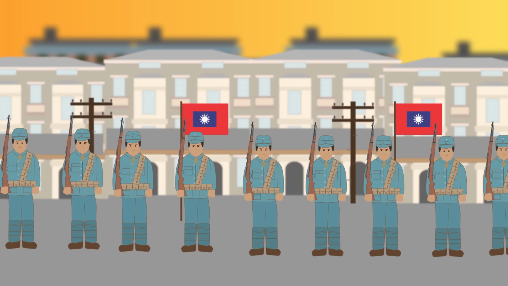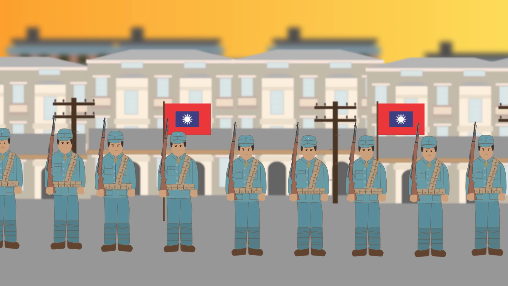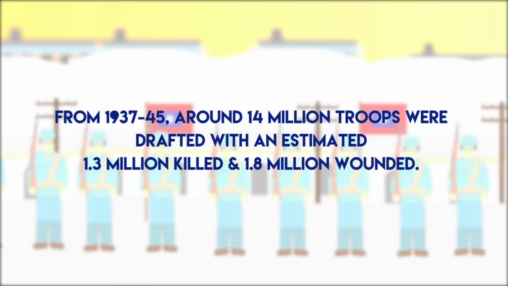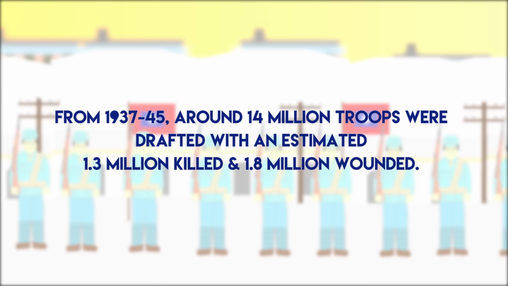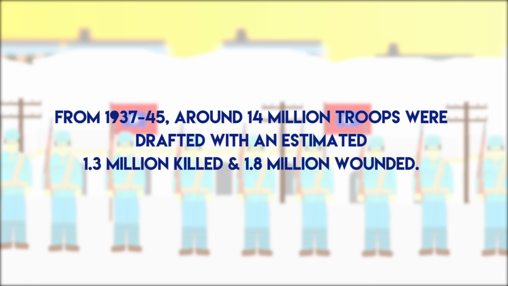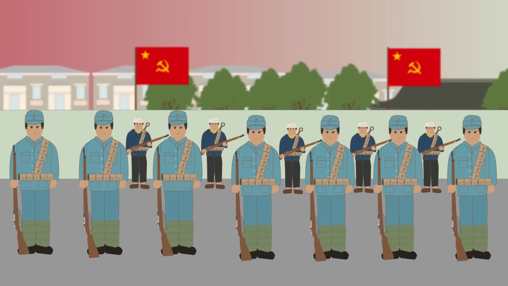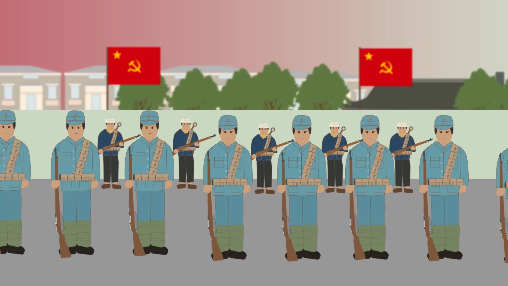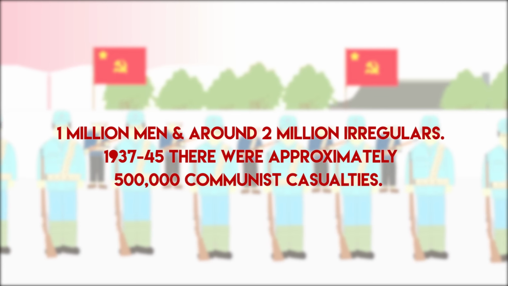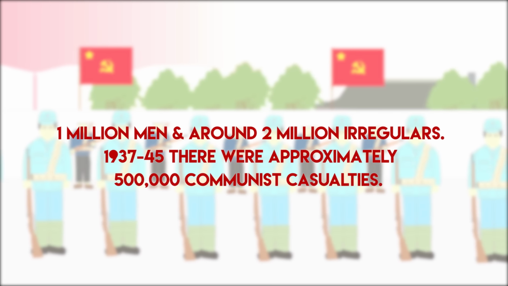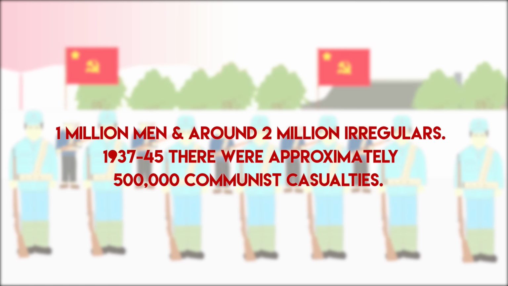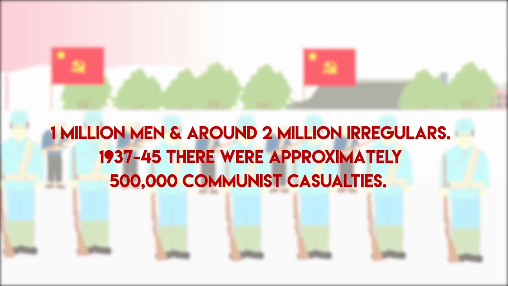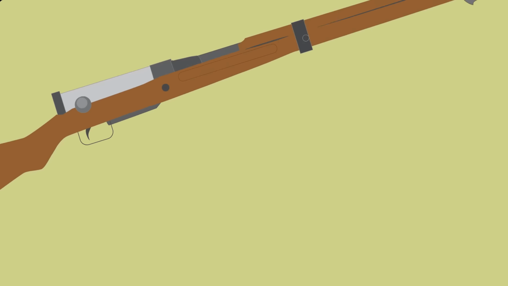From 1937 to 45, around 14 million troops were drafted into the Nationalist Army, with an estimated 1.3 million killed and 1.8 million wounded. The Communist forces were poorly equipped, but were more motivated and better led, and numbered at 1 million men and around 2 million irregulars. From 1937 to 1945, there were approximately 500,000 Communist casualties.